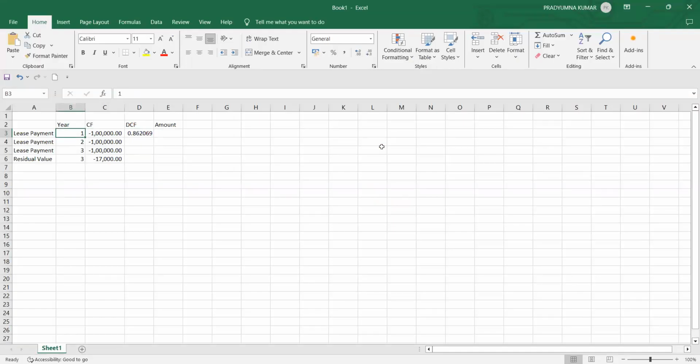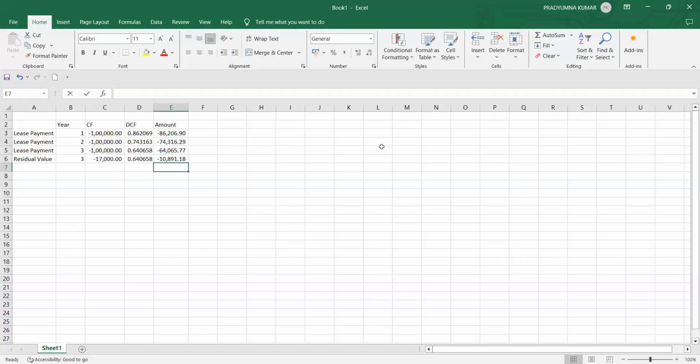If it is on year 0, then it should be 1 only. Please remember that. Then this figure divided by 1.16, then this divided by 1.16. Then I will take the same amount because it is the same year. I will just copy the values. Now I will multiply this with the discounting factor.